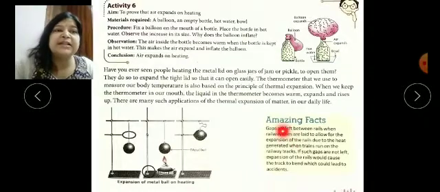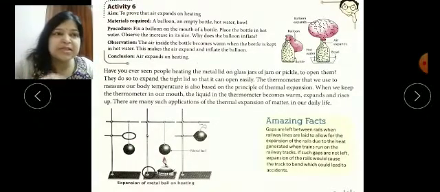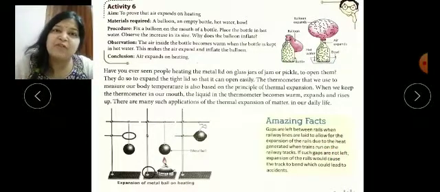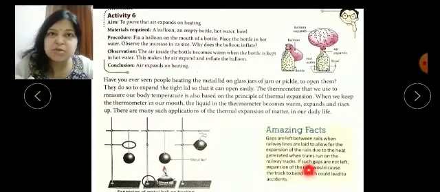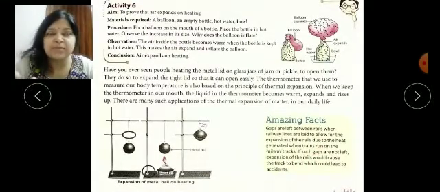So why are gaps left between the railway tracks? Railway tracks are made of metal, iron basically. Under the sun, due to the sun's heat, that metal can expand, and it will bend the track, and due to that an accident can happen, because under heat metal expands.